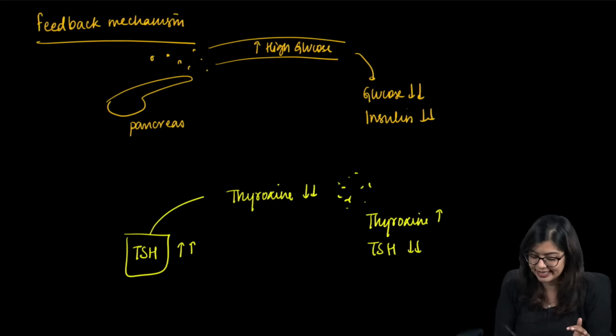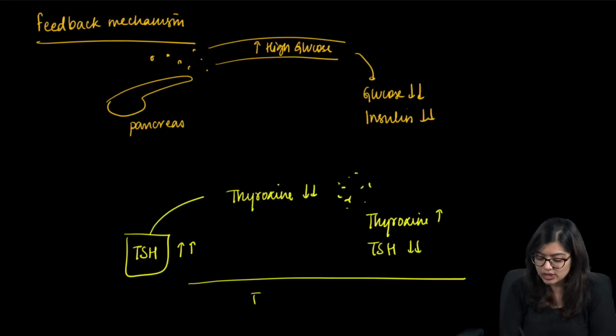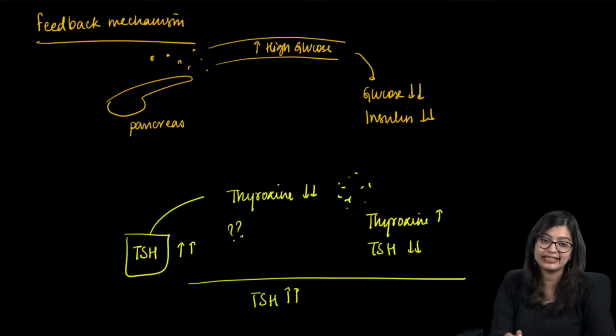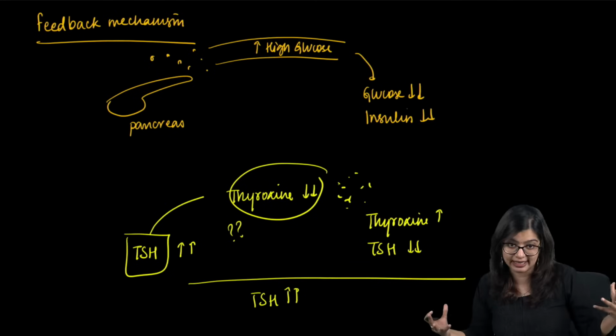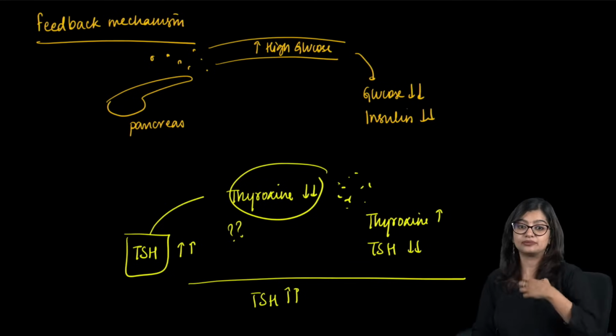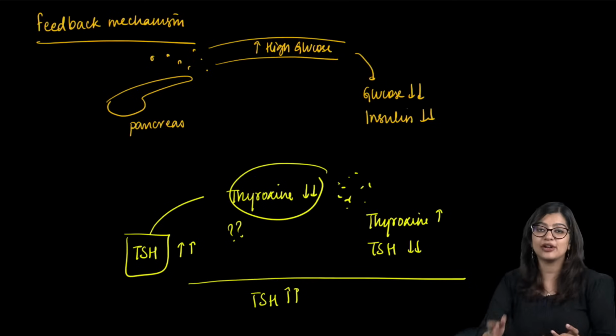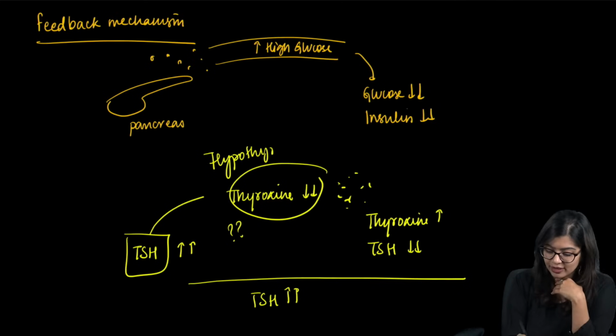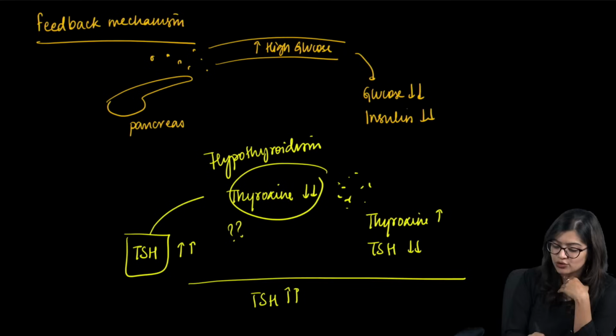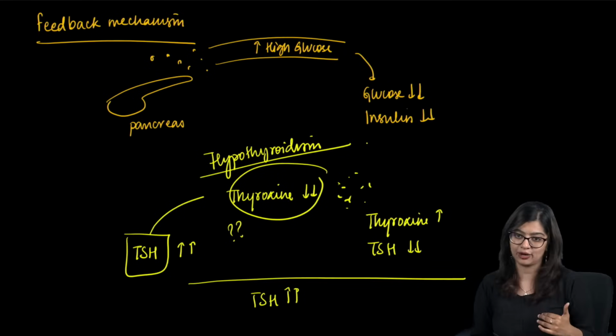Now they are saying that there is a woman who is constantly having a high TSH level. When will she have a high TSH level? When she is not able to produce enough thyroxine in the body. And the condition when we are not able to produce enough thyroxine is what we call hypothyroidism, right?